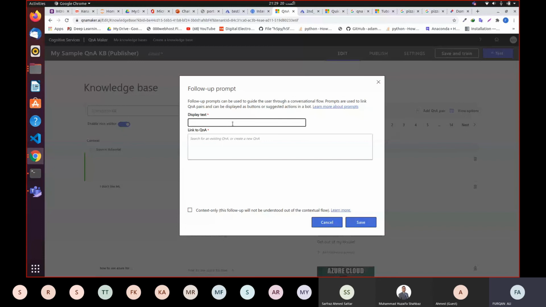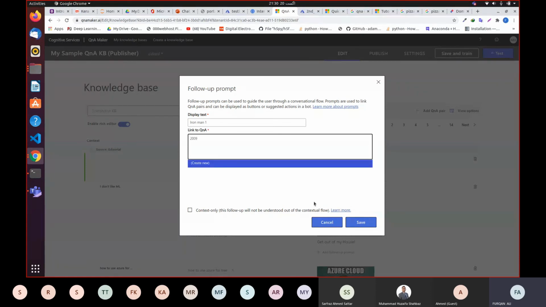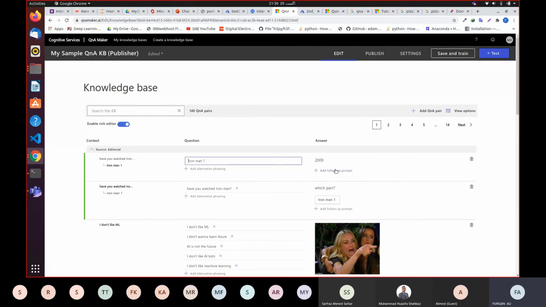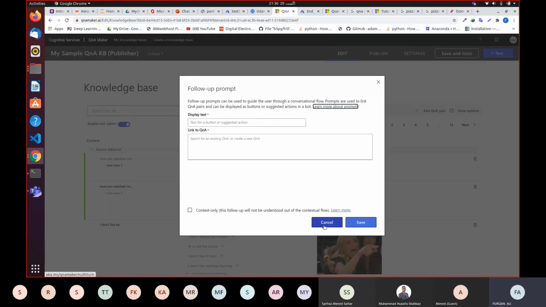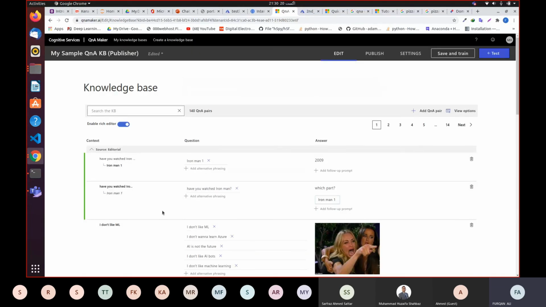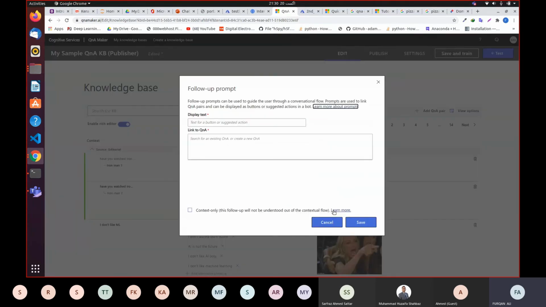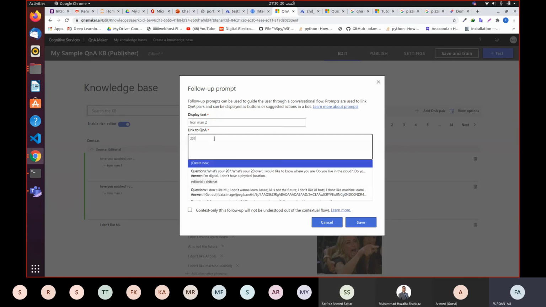I'm gonna say Iron Man 1, and it's gonna say 2009. Let's save it, and a follow-up prompt once more. Iron Man 2, 2012.